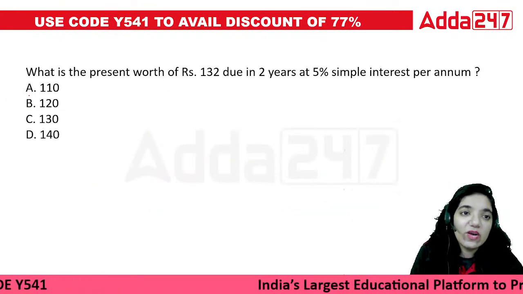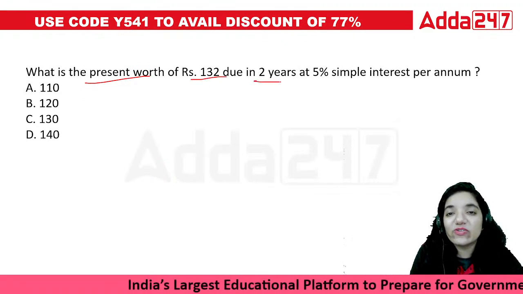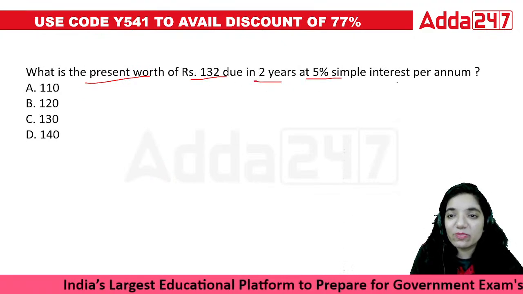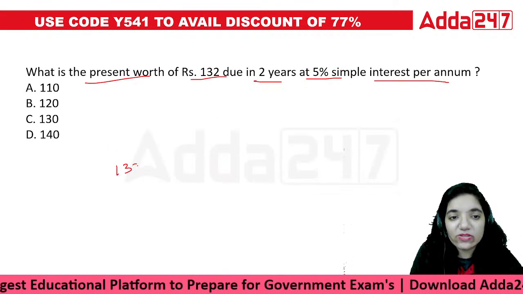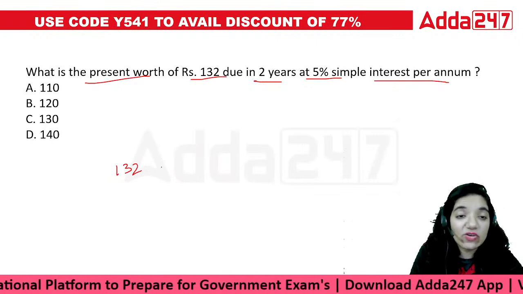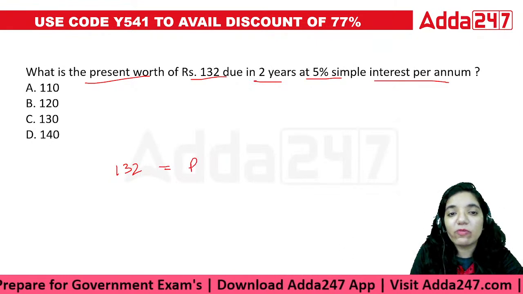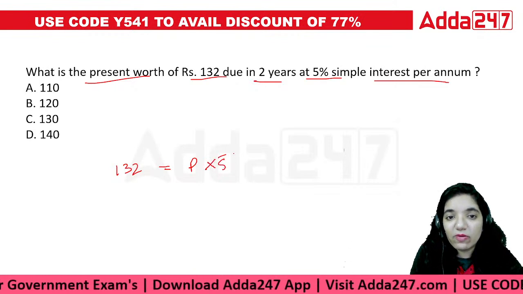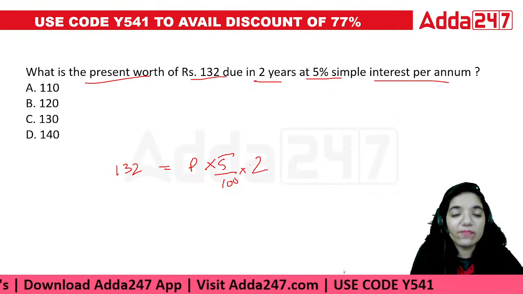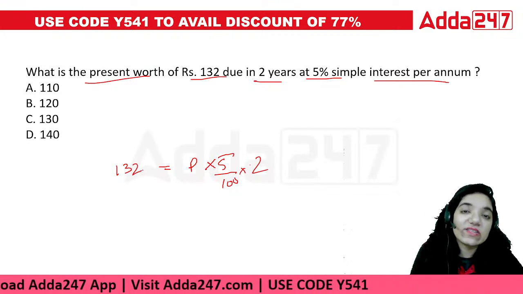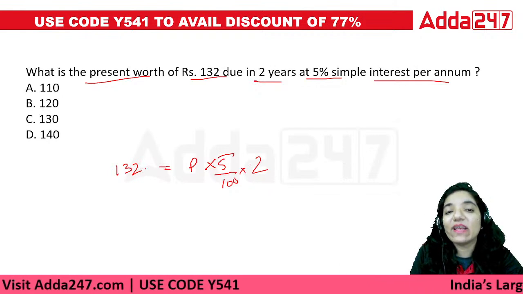Next question, everyone. What is the present worth of 132 due in 2 years at 5% simple interest per annum? See, now the point is you have got 132 rupees coming in future. That is your amount. We have no clue about the principal. We know about the rate of interest and we also know about the time. But the point is, what is your SI? To do this question, we need the SI.